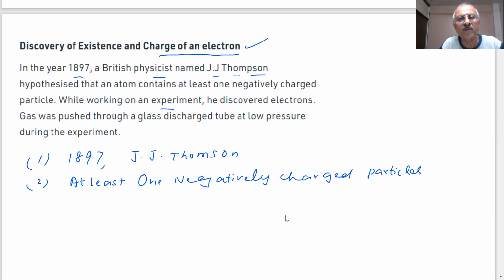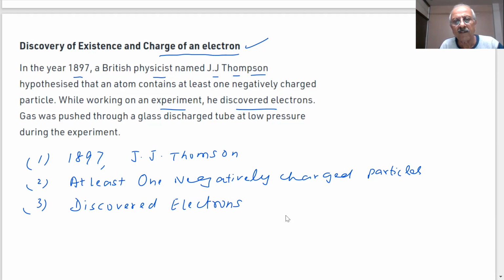And while working on an experiment, he discovered the electrons. तो उसने क्या किया? Discovered the electrons. तो अभी तक हम क्या कह रहे हैं? Electrons are negatively charged particles. Gas was pushed through a glass discharge at low pressure during the experiment. We are not going into complete details of the experiment, which will be learned in higher classes. ठीक है? So there were experiments which were performed for discovery of these electrons.